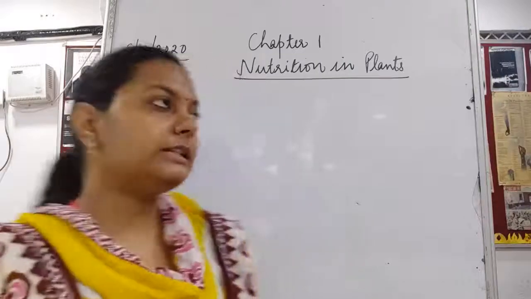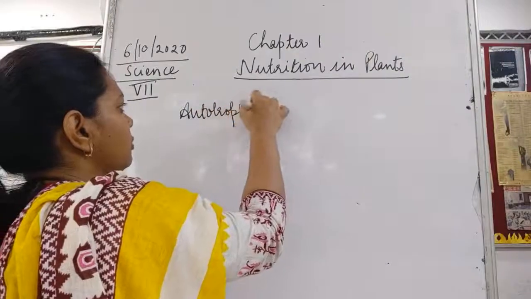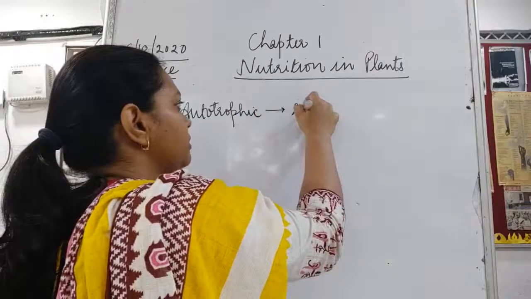The autotrophic mode of nutrition means that plants are able to make their own food.